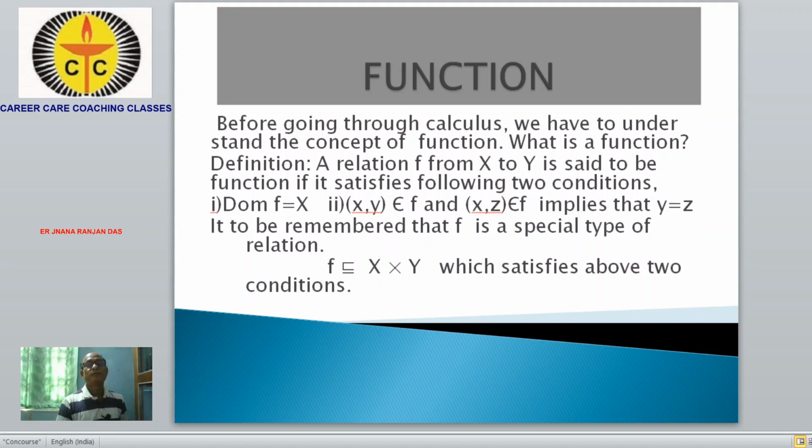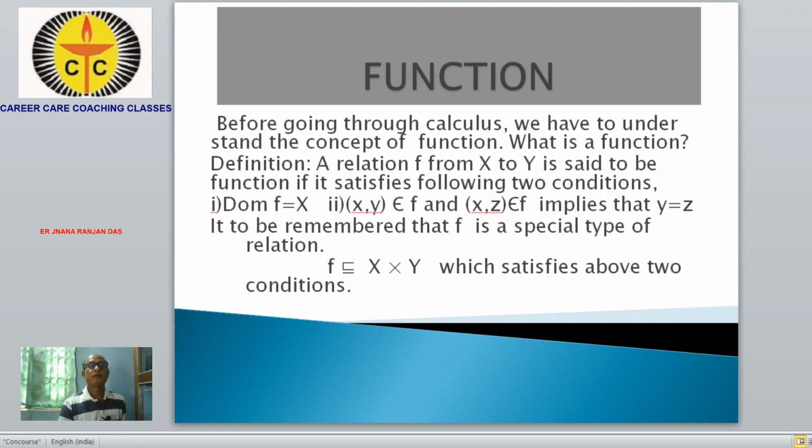To take up further study in calculus, first we have to discuss the concept of function very thoroughly. We have to understand the concept of function. So first, to understand the concept of function, we should have a proper definition of that.